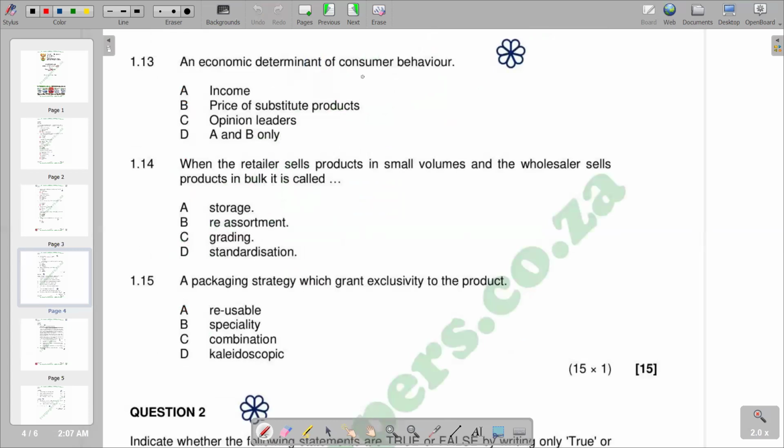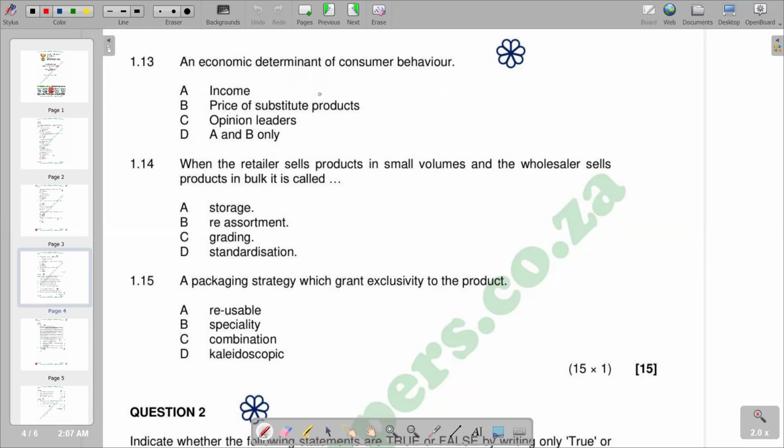So moving to 1.13, an economic determinant of consumer behavior. It has to be a determinant that is dependent on the macroeconomic factors that we have in the economy. We can talk about anything that is linked to our inflation. It might be the value of currency in the country. Those are macroeconomic factors that we have in the economy. So you talk about income, substitute products.